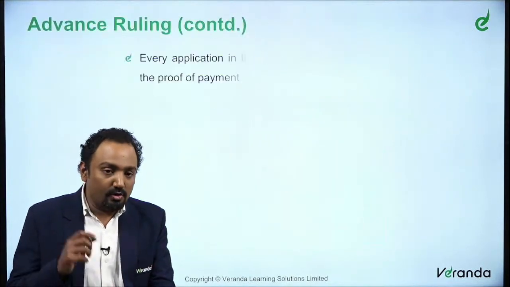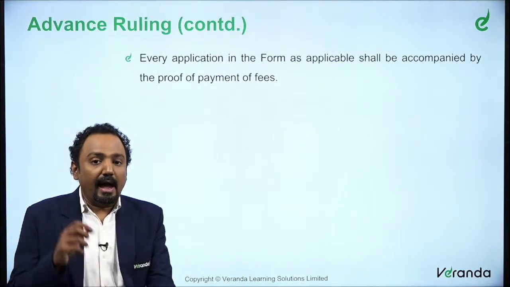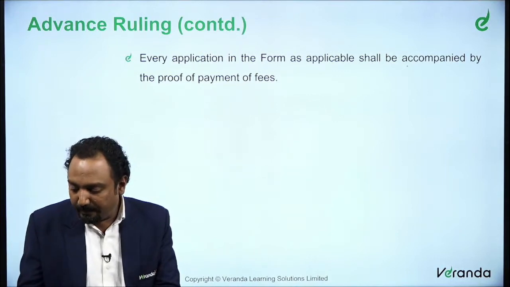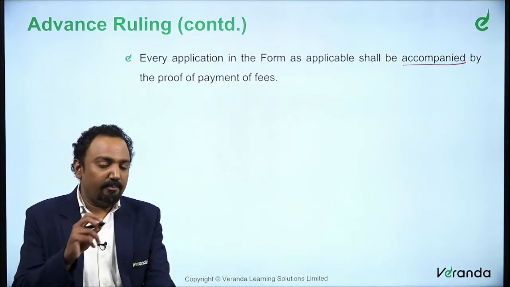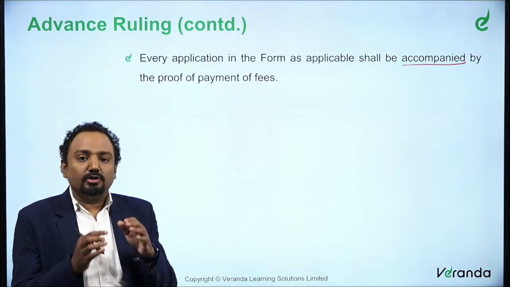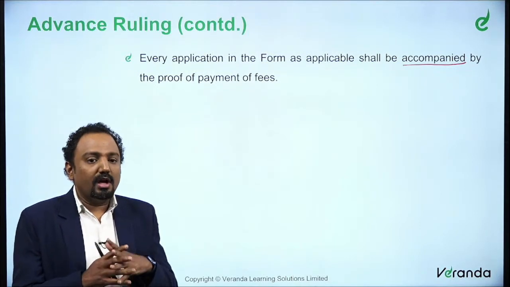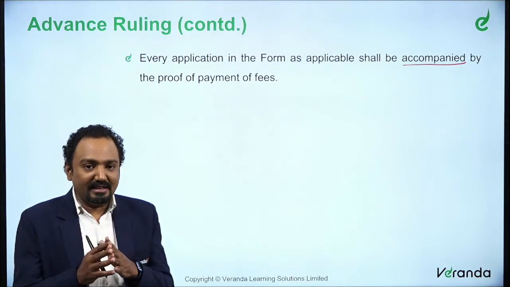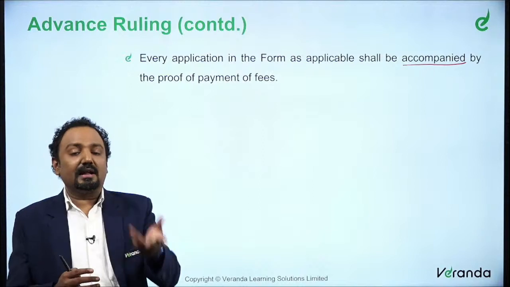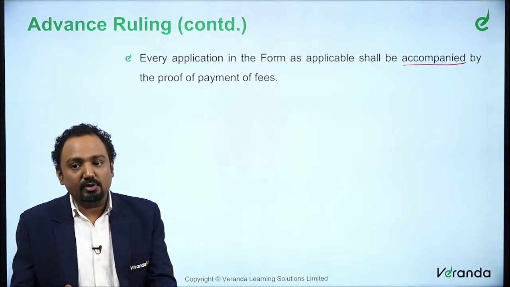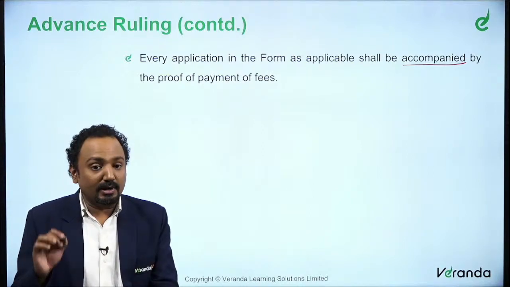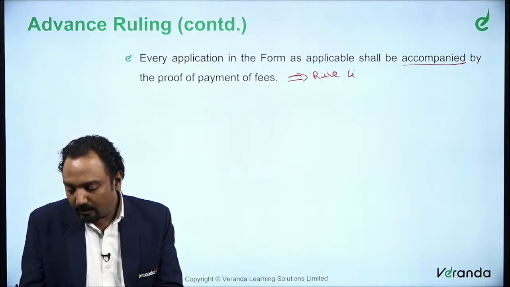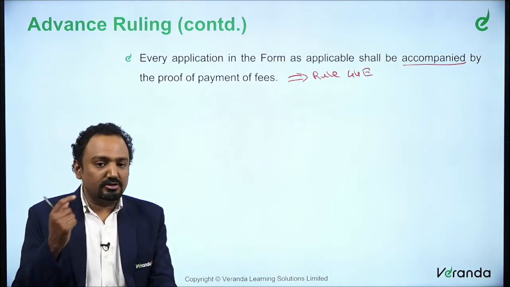This is specified in Rule 44E. Now, an application, when it's filed, shall be accompanied by proof of payment of fees. So whenever we are saying a fee must be paid, we are saying that fee must be paid, only then an application can be filed. So it must be accompanied by proof of payment of the fees. So that is one of the important things. So this is also specified in Rule 44E. So the fees is also provided.